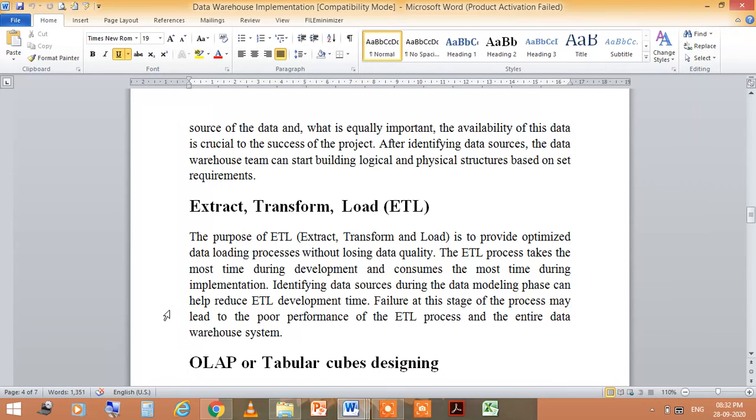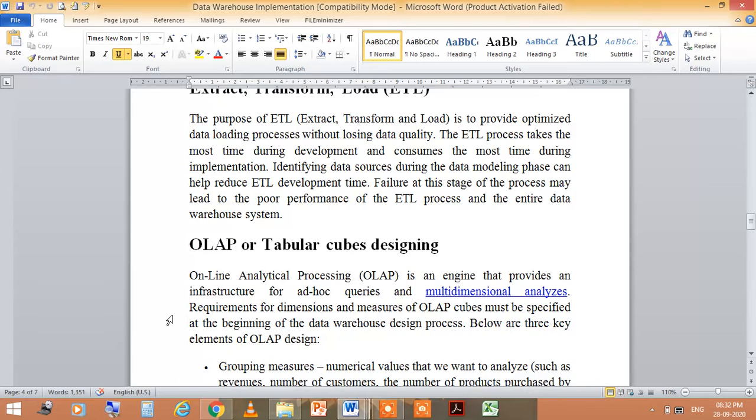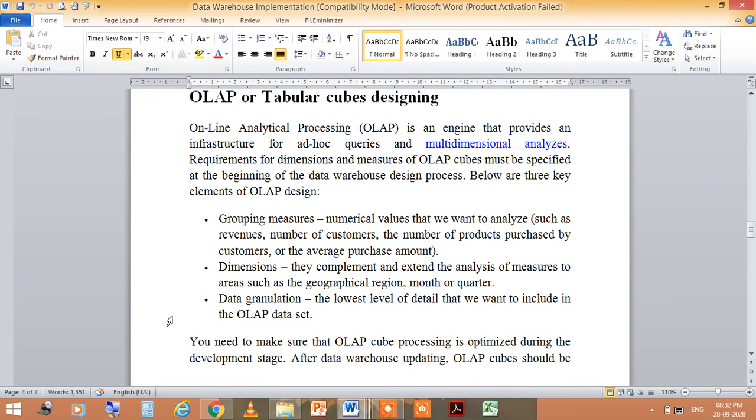Identifying data sources during the data modeling phase can help reduce ETL development time. Failure at this stage of the process may lead to poor performance of the ETL process and the entire data warehouse system. The next is the OLAP or tabular cube design.